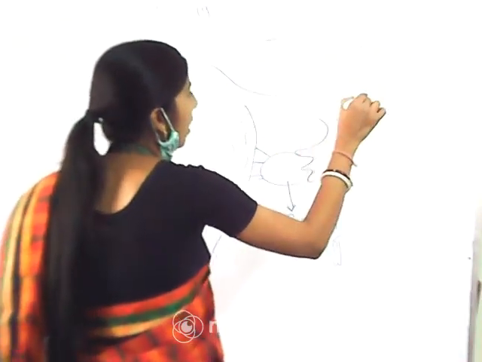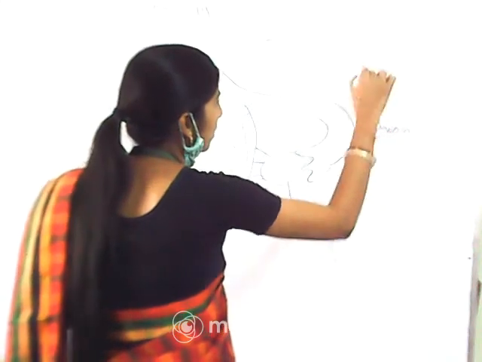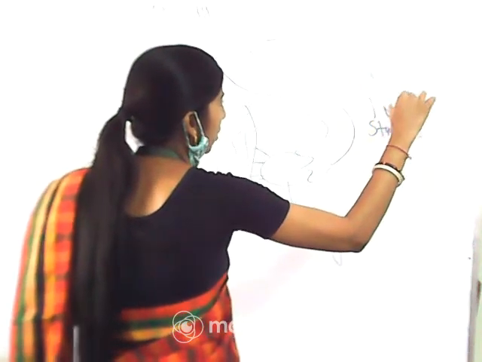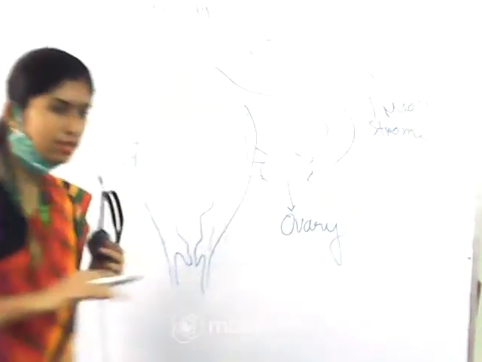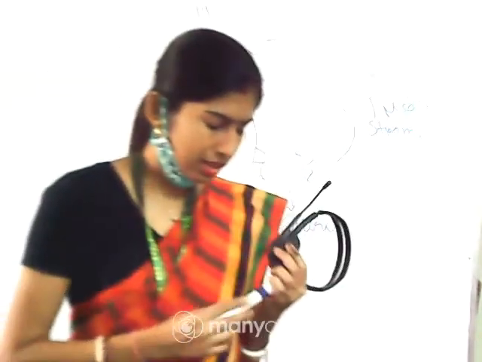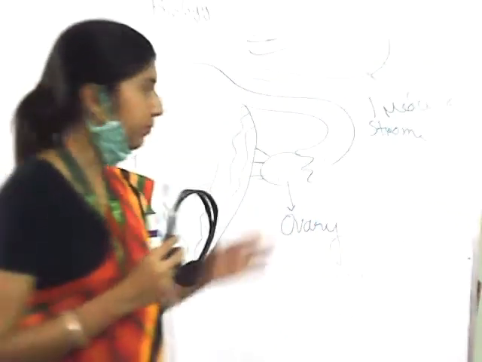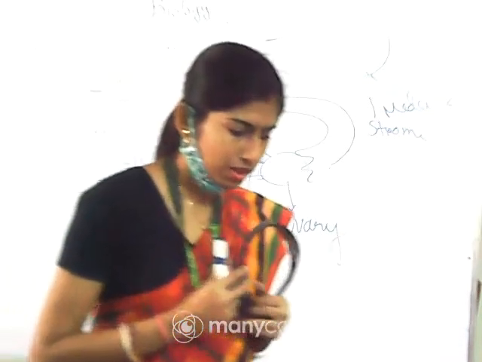Now this outer portion is considered as the stroma and the inner portion is considered as the medulla. This is the enlarged view of the ovary, and that is how the ovaries are divided into parts. I am repeating, the outer portion is the stroma and the inner portion is the medulla.